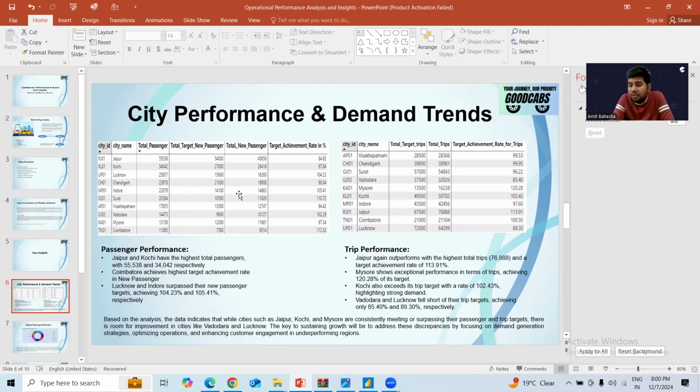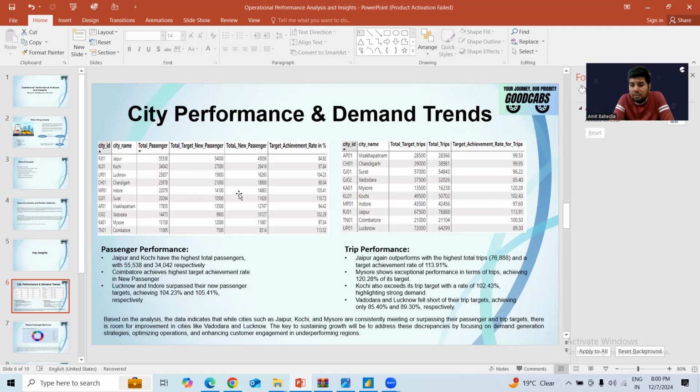Mysore also shows exceptional performance, 120% as measured, and Kochi also exceeds its target. But there are a few cities which fell short of the target. You can see Baroda and Jaipur. So now the company can identify, on the basis of the total trips target, which cities they need to focus on.